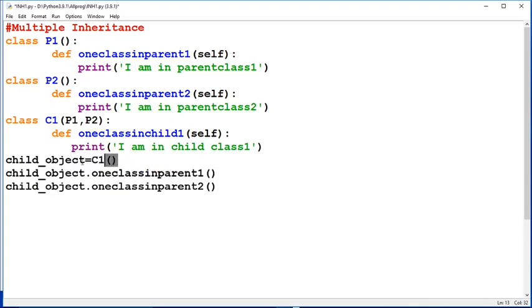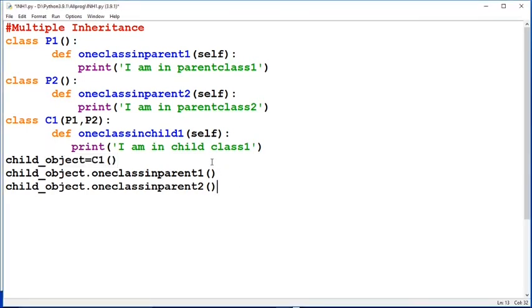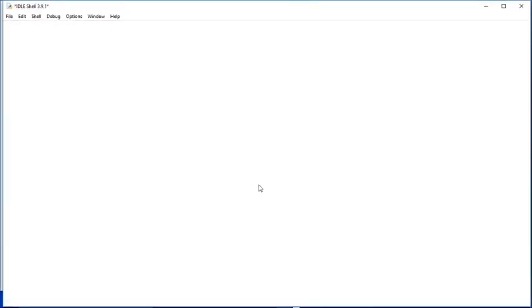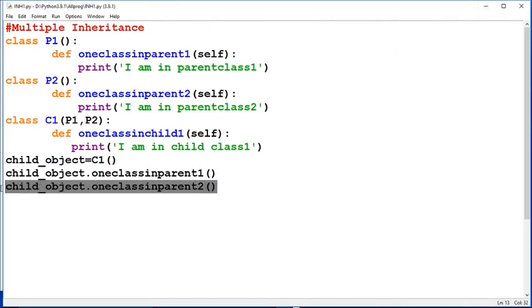So here we are creating a child class object, and through this child class object we are actually accessing parent 1 and parent 2, and if you run it, it should print both the parent statements. So I am in parent class 1, I am in parent class 2. Alongside this, if you want to print the print statement of the child class also, you just have to write